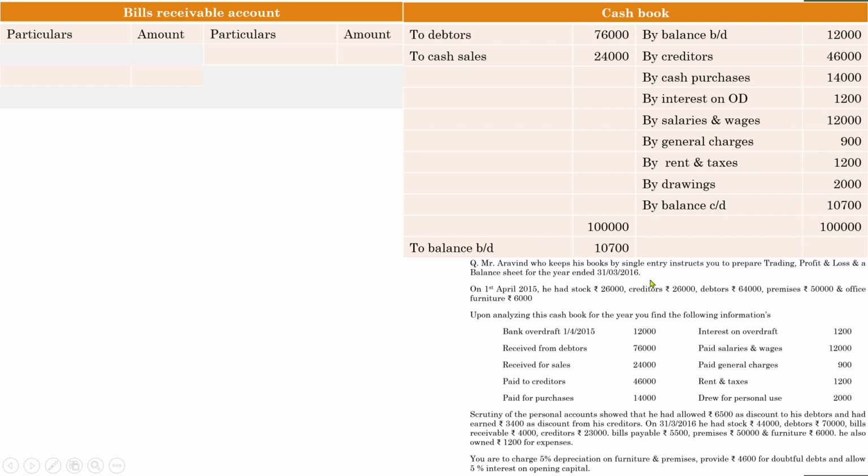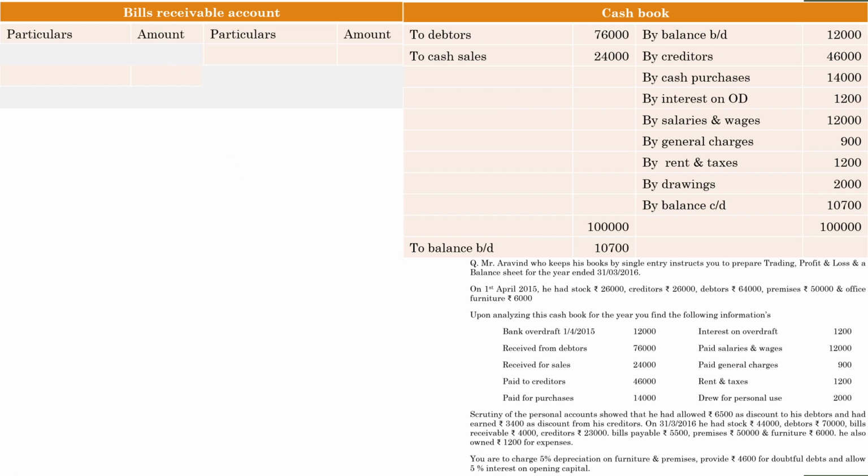So an item that doesn't have an opening balance, but at the same time it has a closing balance. So do we have to prepare an account? Yes, we have to prepare an account. Bills receivable account has to be prepared, because we have learned during the theoretical part that, in order to find the missing figures, some of the main ledger accounts you should prepare are debtors account, creditors account, bills receivable, bills payable, and opening statement of affairs. So as per that condition, you have to prepare bills receivable account.